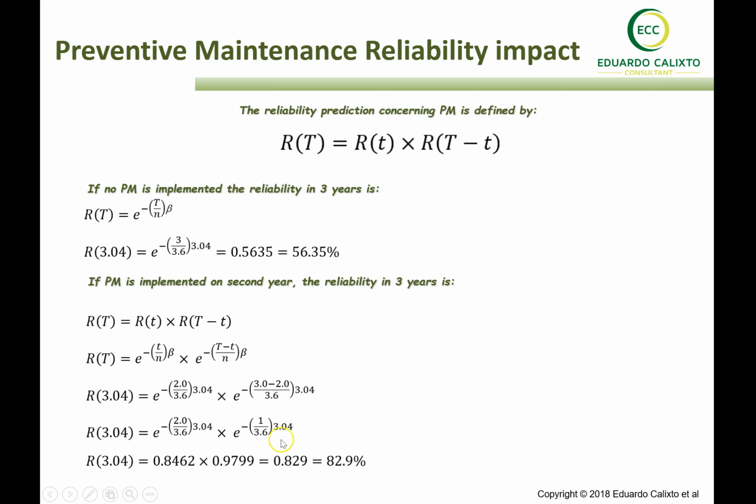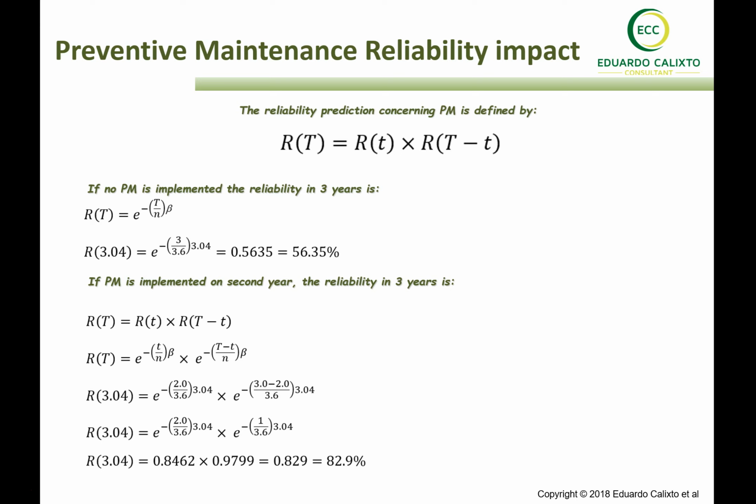So in the end, at time 3, because we have implemented preventive maintenance in the second year, the reliability will not go to the level of 56.35%, but will be at a level of 82.9%. That is the concept behind the positive effect of preventive maintenance on reliability, keeping the reliability at a higher level.